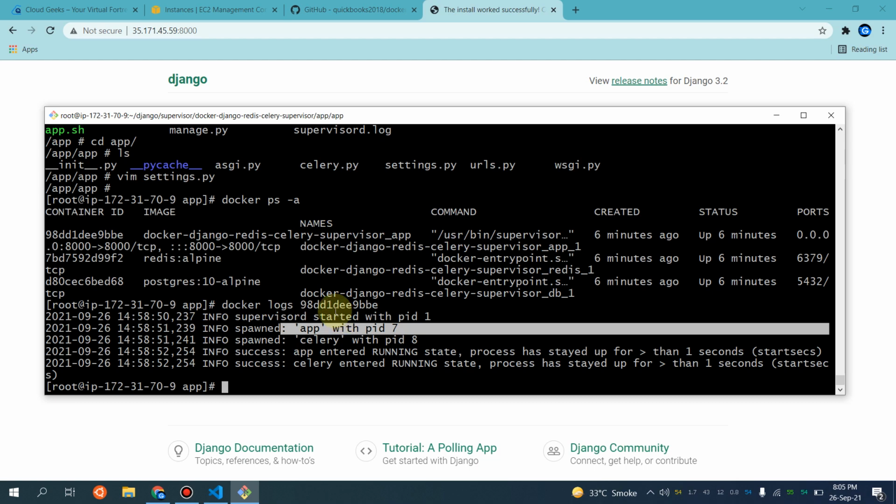The thing I want to share with you guys is that if you run supervisor in a container, and you have a requirement to share your files in a container and you want to scale, you can use supervisor as well. This approach is pretty much correct.